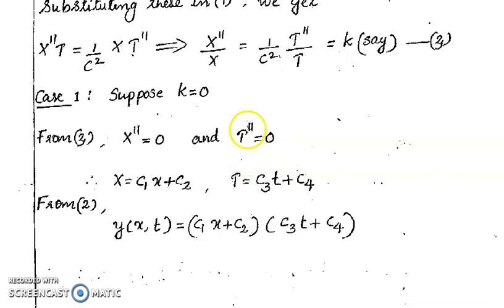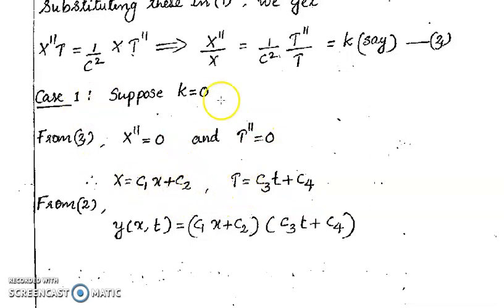Then we introduce d/dt = capital D. So this becomes D²T = 0. Auxiliary equation is m² = 0. Roots are 0 and 0, two real and equal roots. Therefore, we can write T = c3 t + c4.